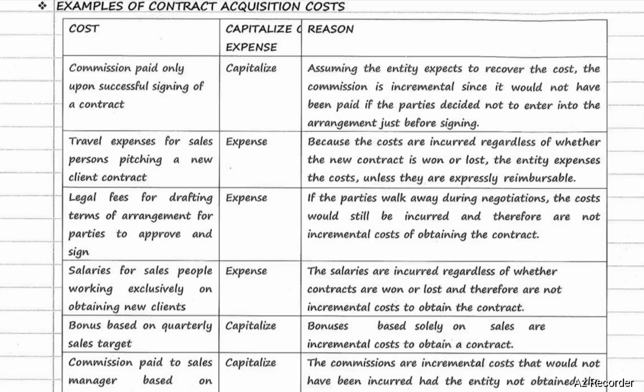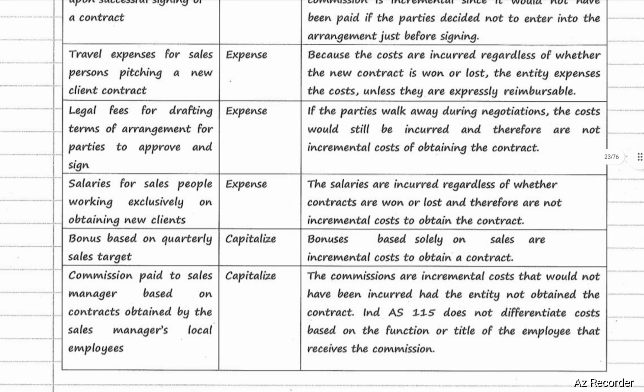Next, legal fees for drafting terms of arrangement for parties to approve and sign. It will be charged to the P&L account as expense. If the parties walk away during negotiations, the cost would still be incurred and therefore is not an incremental cost of obtaining the contract. So it will be charged to the P&L account as an expense. Next, salaries for salespeople working exclusively on obtaining new clients. It will be charged to the P&L account as an expense.